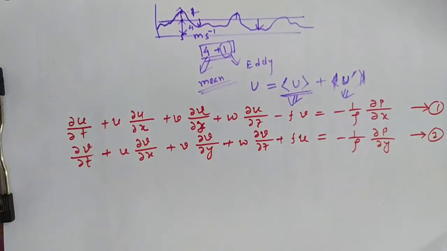So this is the y component of the equation of motion, where u, v and w are the different components of the wind, horizontal and vertical components.